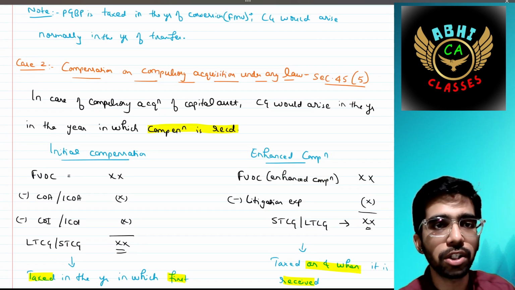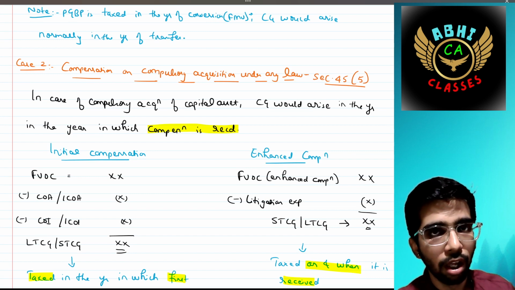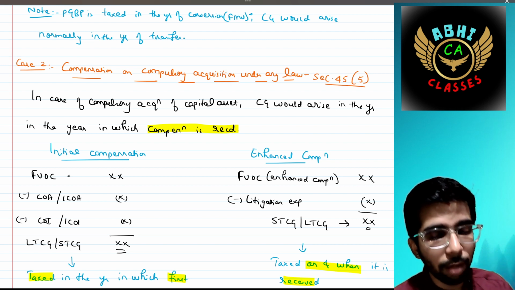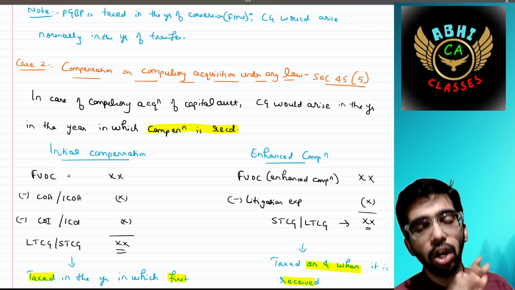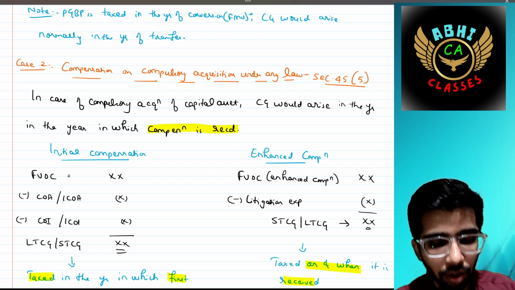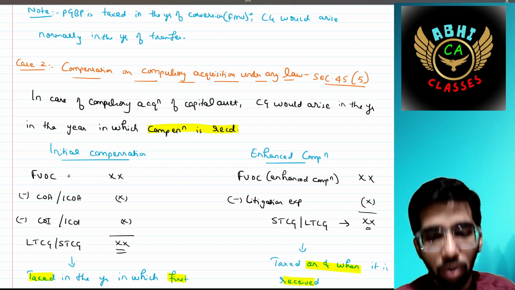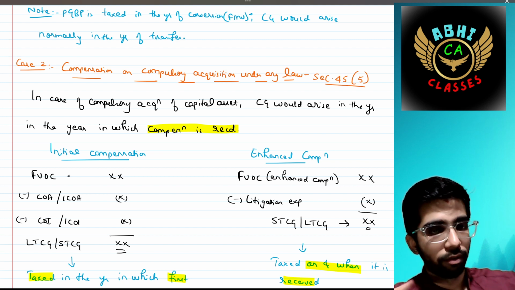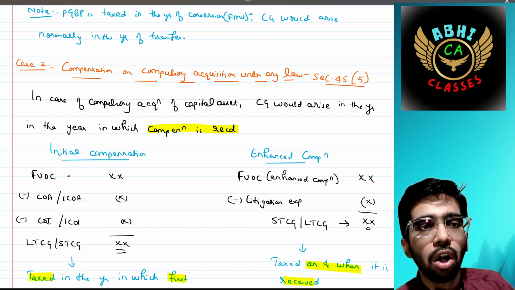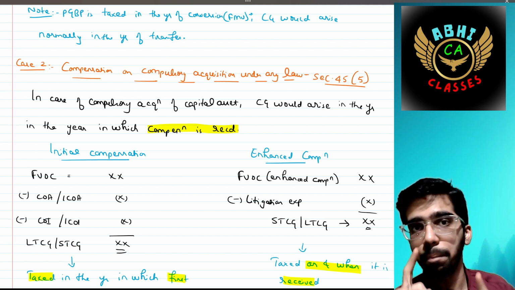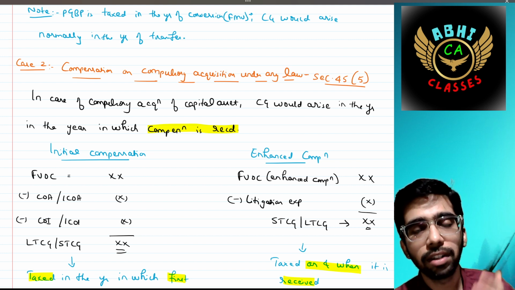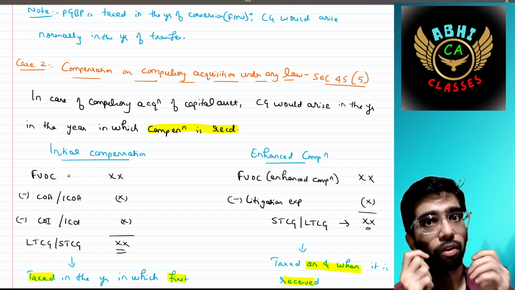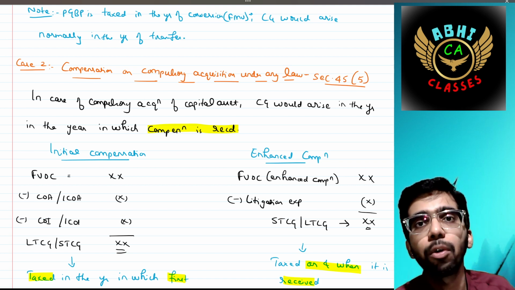The second case, the compensation on compulsory acquisition under any law. When you are holding any building that has been compulsorily acquired by the state government, central government, or any other law, I am taking just an example, in order to widen a road or construct a road, for highways. On that you will receive the compensation for that acquisition. But on compulsory acquisition, the transfer has taken place, so when would the capital gain be taxable?